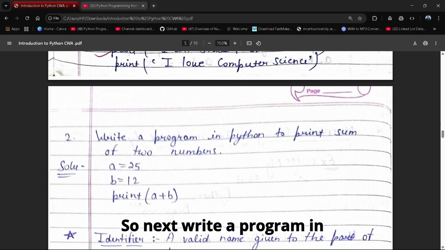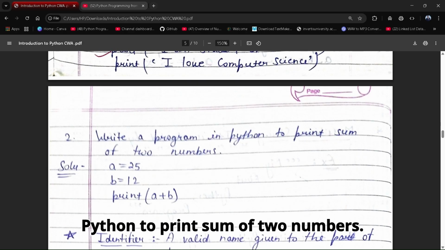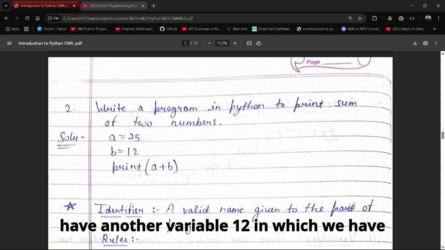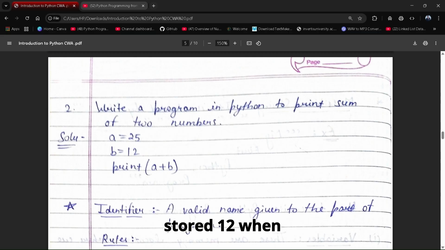So next, write a program in Python to print the sum of two numbers. Here we have declared a variable named a in which we have stored 25, and here we have another variable b in which we have stored 12.